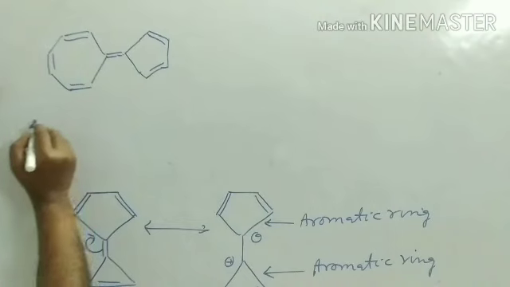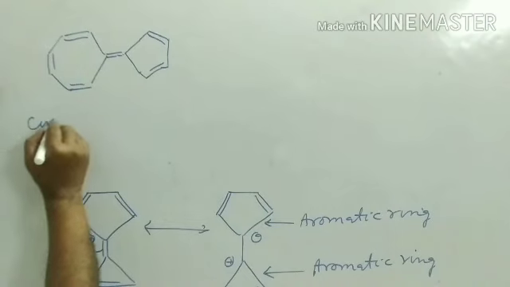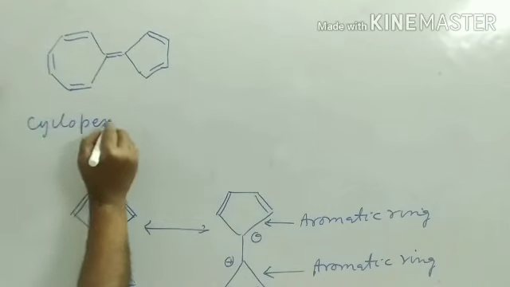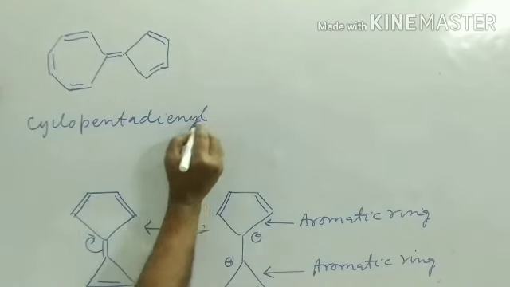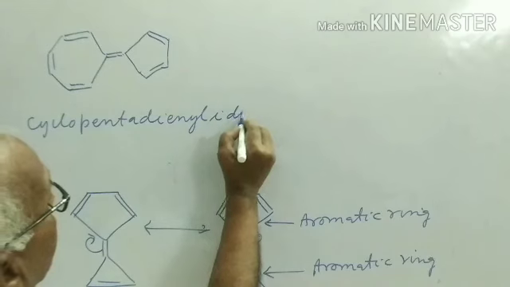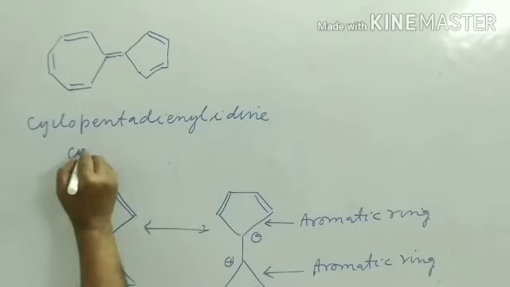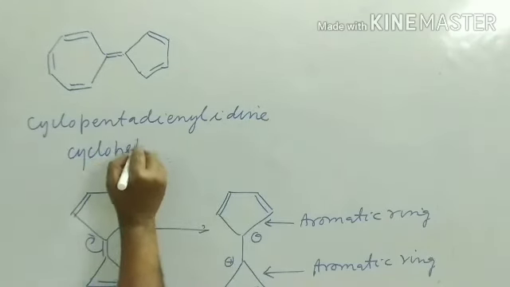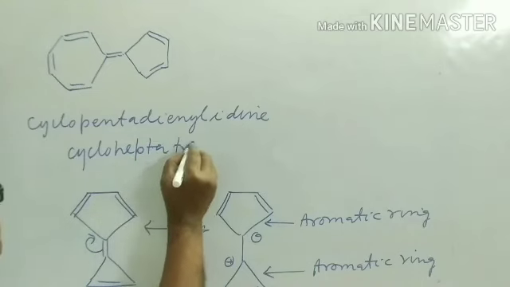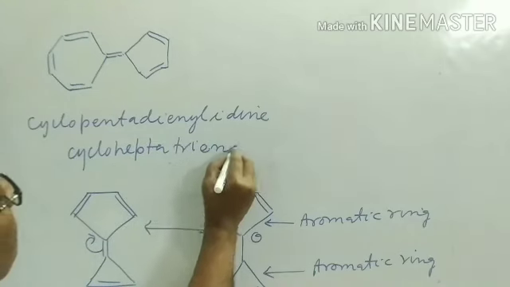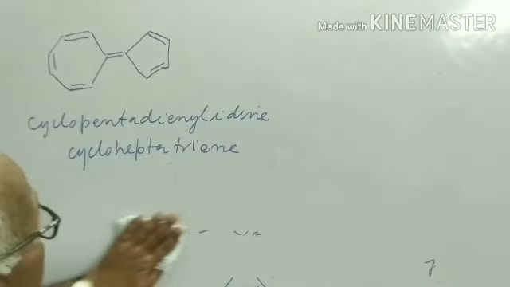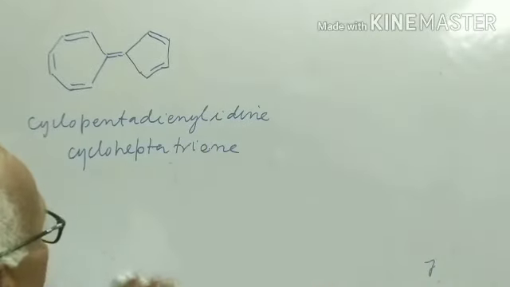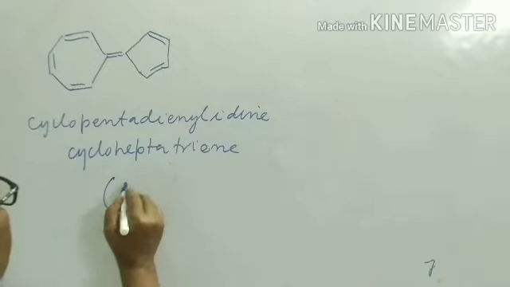So name will be cyclopentadienyl cycloheptatriene. It is also aromatic.